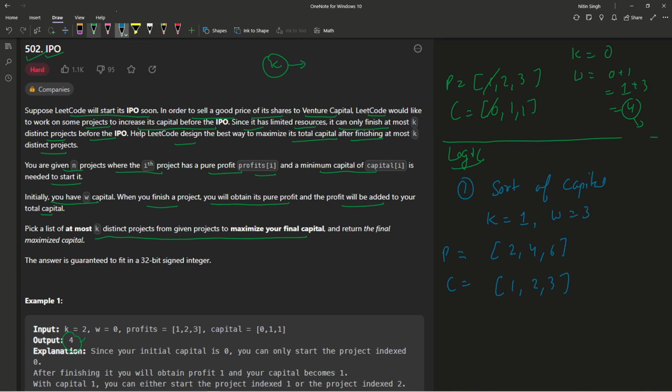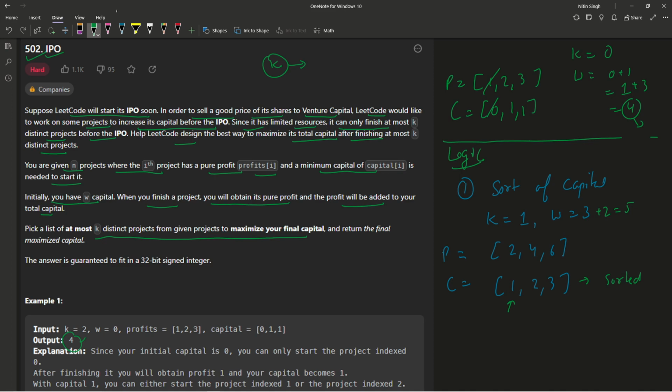So now guys, tell me which project you will do. You have sorted, right? So you can see capital is in sorted order. So you're going to take the first project. You can see this is less than or equal to W, right? So I'm going to take this project, and you will say my profit total is 2. So you're going to add 2 into this, so it will become 5, and you will say that I have taken the one project. Now I don't need to take any more projects.